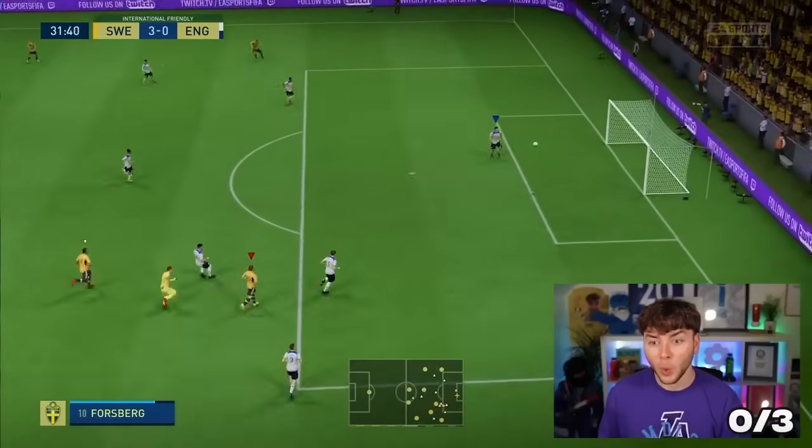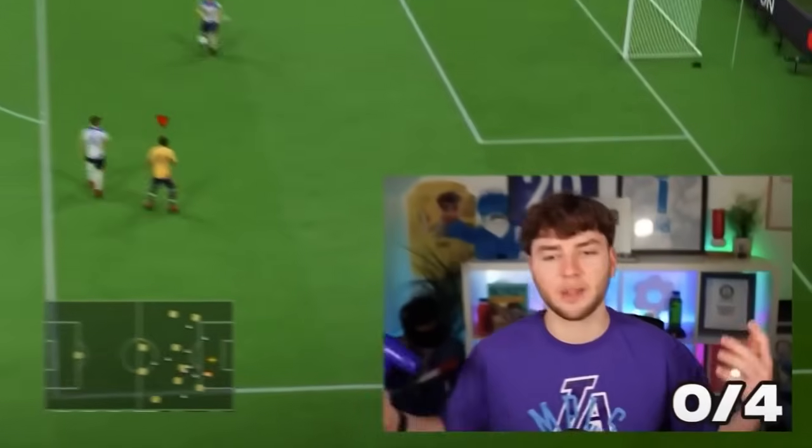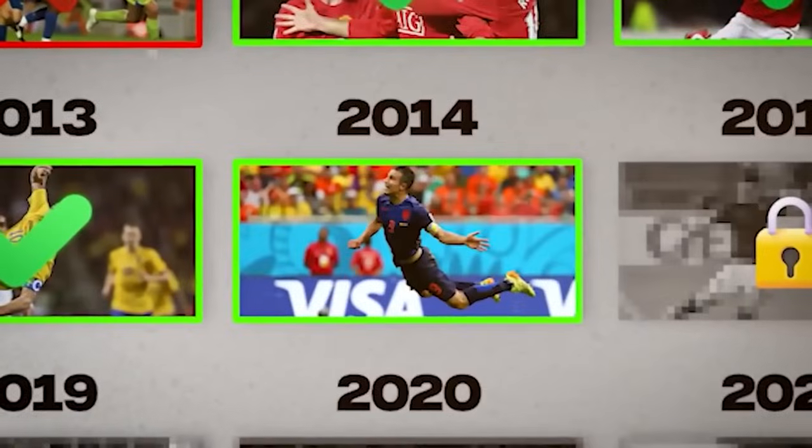Zlatan! That was the best attempt we've done yet. Zlatan! I can't get the power. We came so close. Literally almost perfected it, but I failed once again. With this next goal in 2014, Van Persie's iconic flying header.